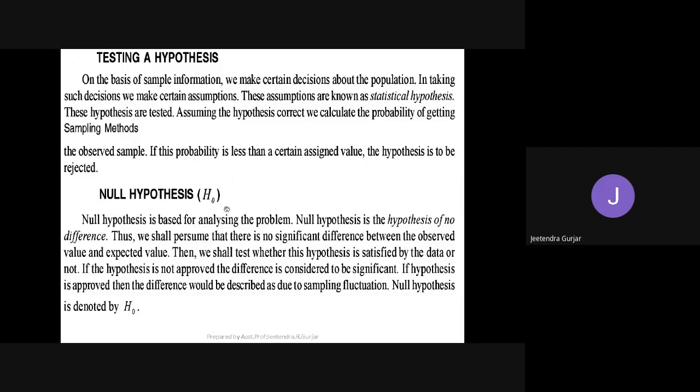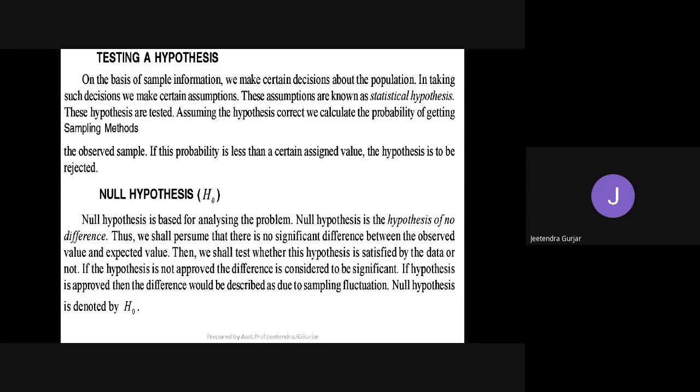Yes, students. Then we go to the null hypothesis. Some students don't follow, so for them there is another hypothesis, that is the null hypothesis. Null hypothesis is based for analyzing the problem. Null hypothesis is the hypothesis of no difference. There are some students who give some reasons: sir, this thing happened, that thing happened.